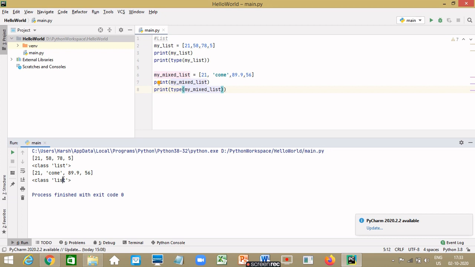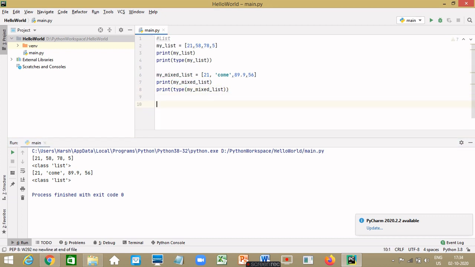A list can also have another list as an item, and it is called a nested list, which is a list inside a list. So let's again define a new list which says nested_list, and let's type 21, "code", another list in square brackets which says 1, 2, and 3.